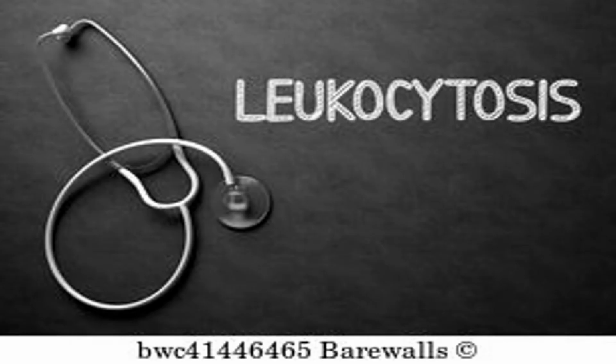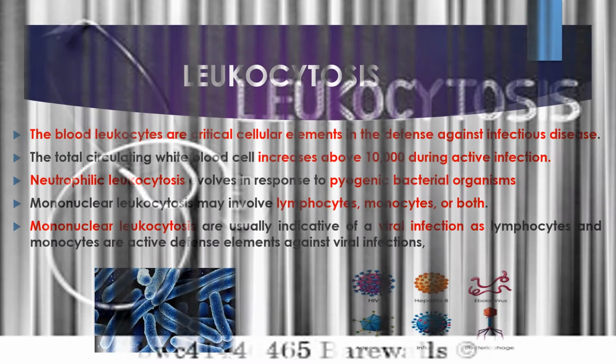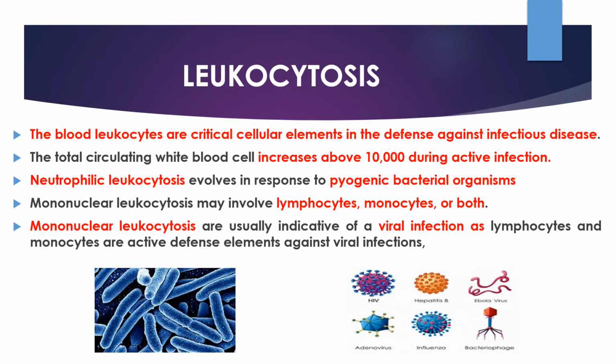Leukocytosis. When the number of white blood cells in your body is higher than the normal, it is called leukocytosis. In this section, leukocytosis refers to disorders that evolve as a consequence of infectious diseases. Because the blood leukocytes are critical cellular elements in the defense against infectious disease, they increase their number when an active infection exists. The total circulating white blood cells increases above 10,000 during active infection.